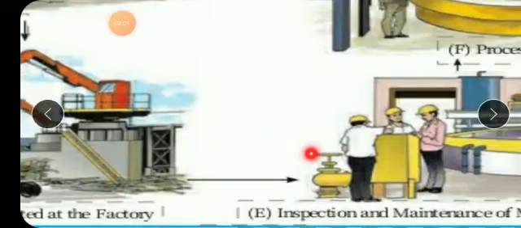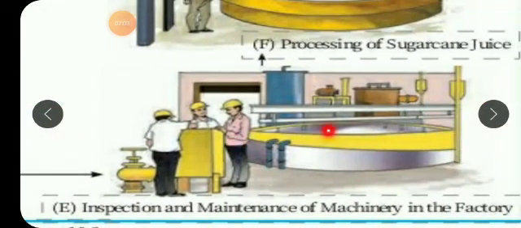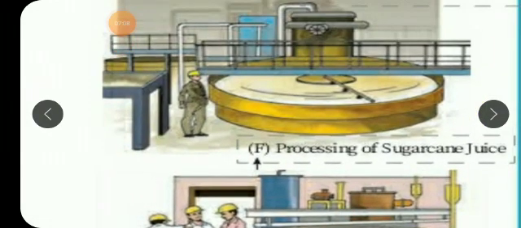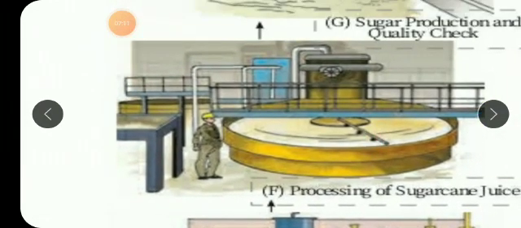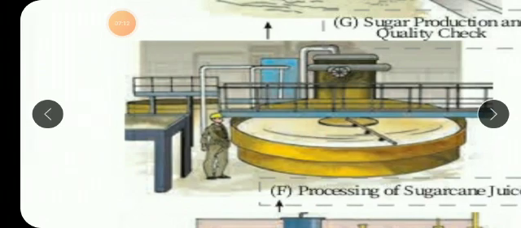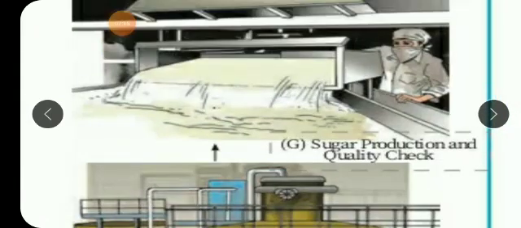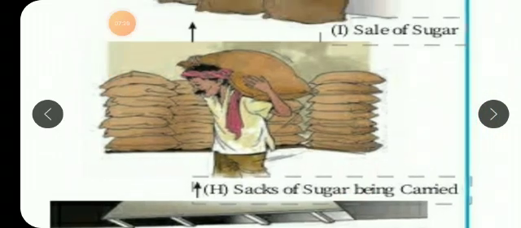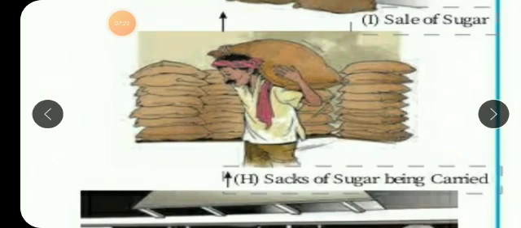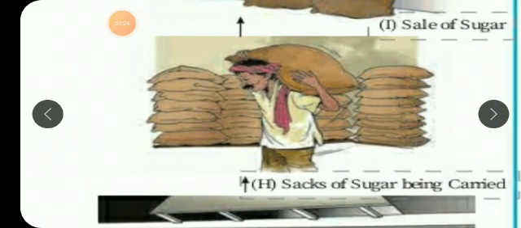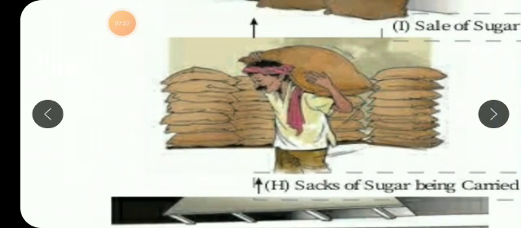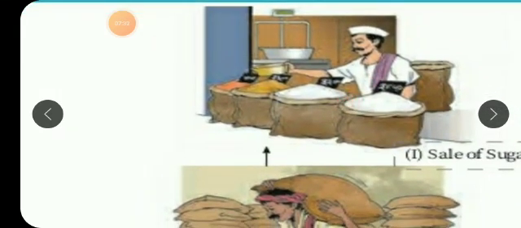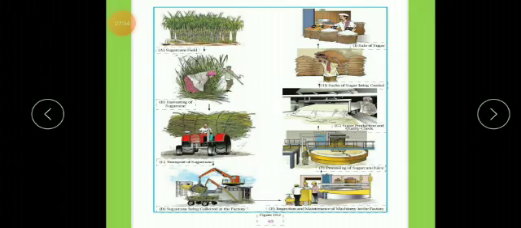Now once it goes into the factory, maintenance of the machine, again special expert people, so quaternary occupation. Processing of the sugarcane juice, quaternary occupation, because there also you need special expert people who know the machine. Then quality checking, again expert people, quaternary occupation. Sacks of sugar being carried, tertiary occupation, because this is again complementary service, extra service we are giving to the primary and secondary. Sale of sugar, again tertiary occupation, extra service which you are providing.